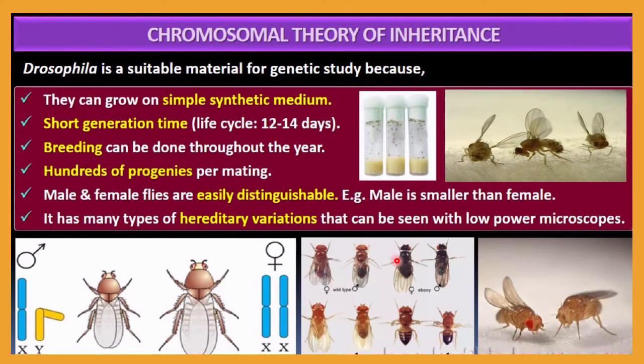It has many types of hereditary variation. Here you can see many types, starting from eye color and so on, all different varieties are found in this group of animals, and hereditary variation can be seen with a low power microscope. So not much difficulty is there in maintaining this type of strain or organism, and that's why Morgan selected Drosophila.